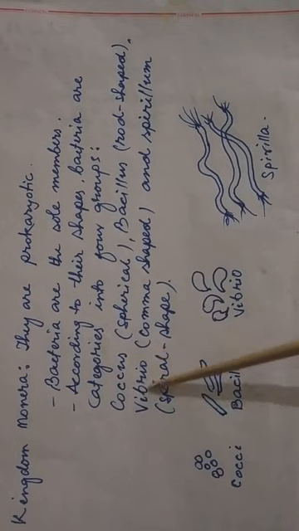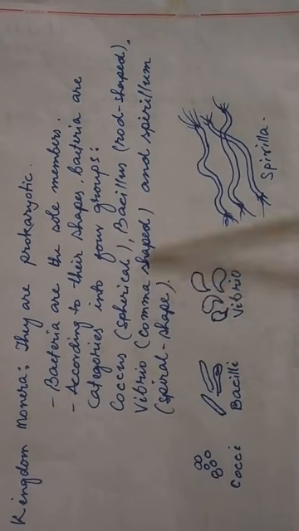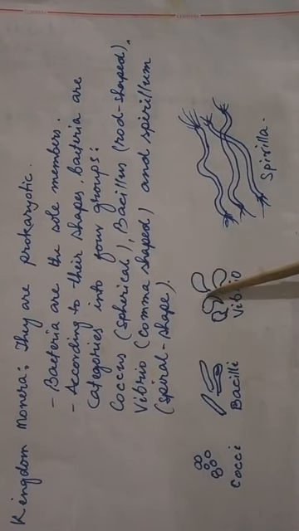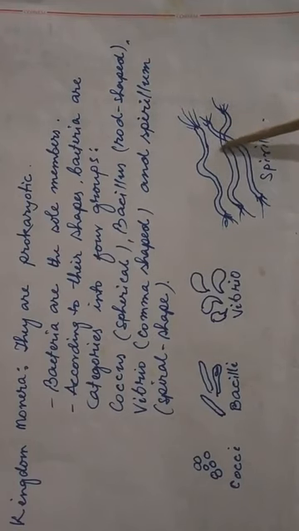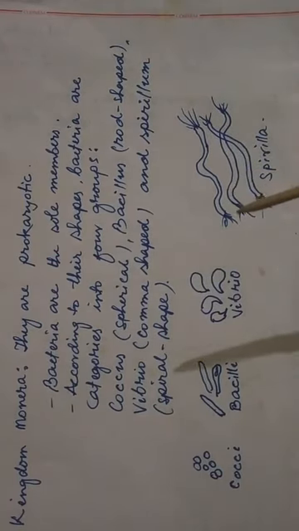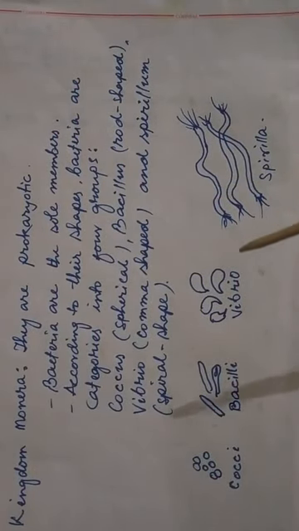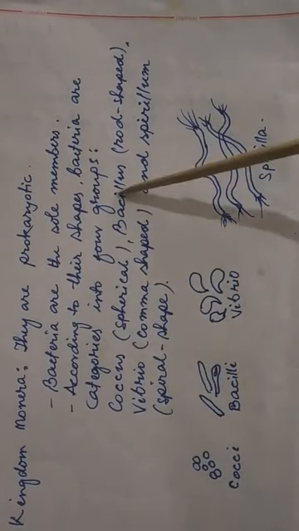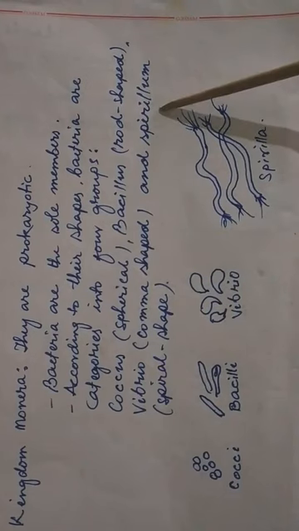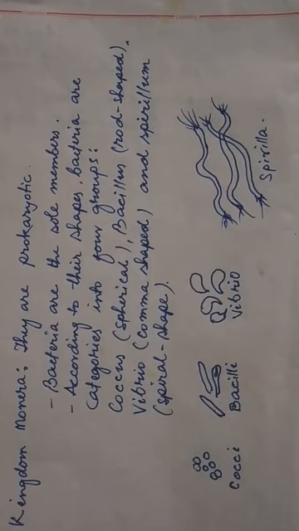Next is vibrio. Vibrio is comma shaped. And spirillum is spiral shaped. So these are the 4 groups of bacteria: coccus, bacillus, vibrio, and spirillum. So you can see their shapes also. According to their shape, they are categorized into 4 groups.